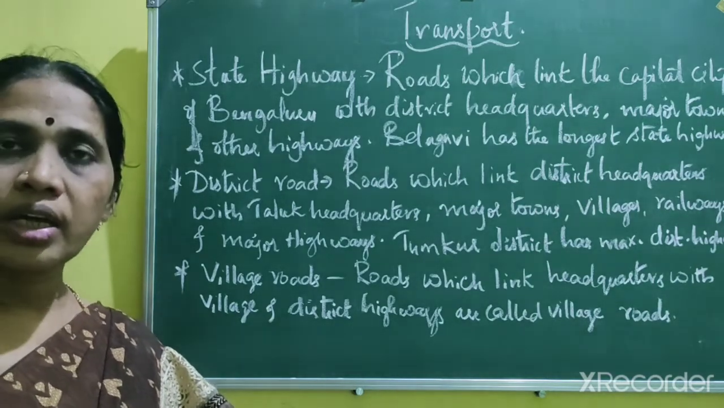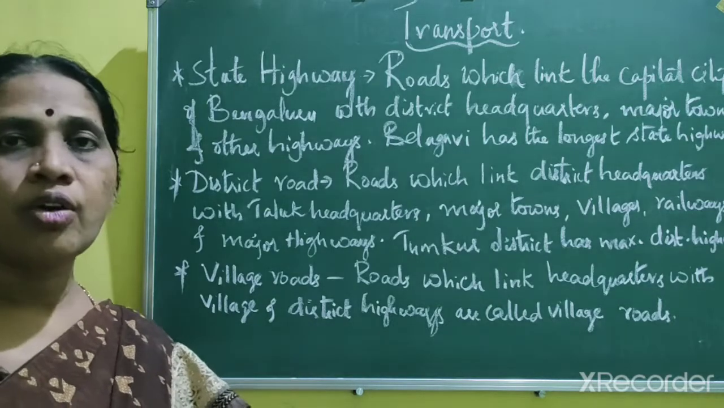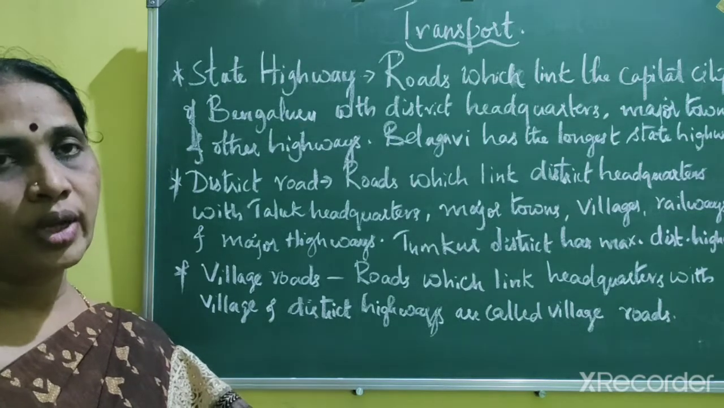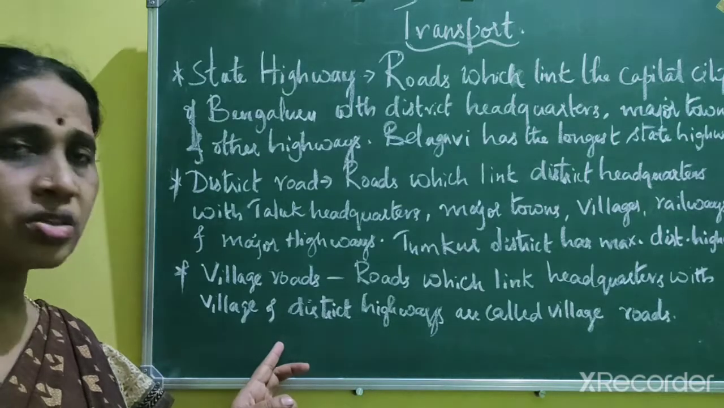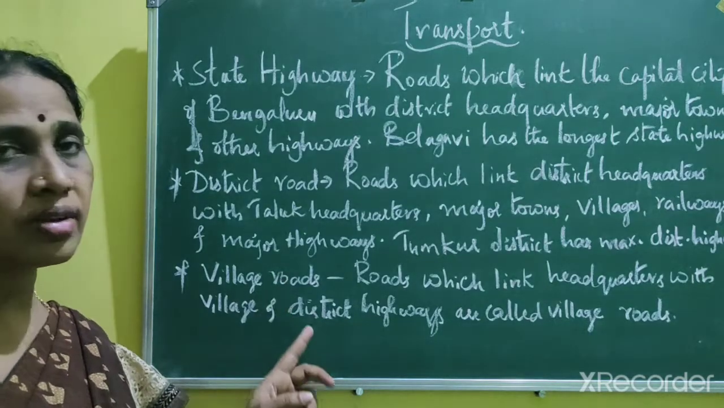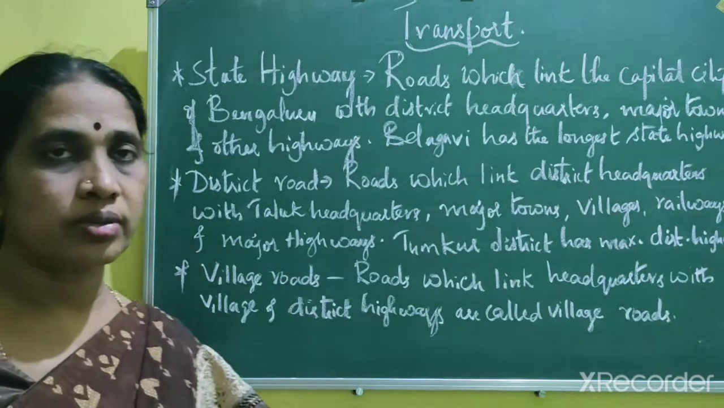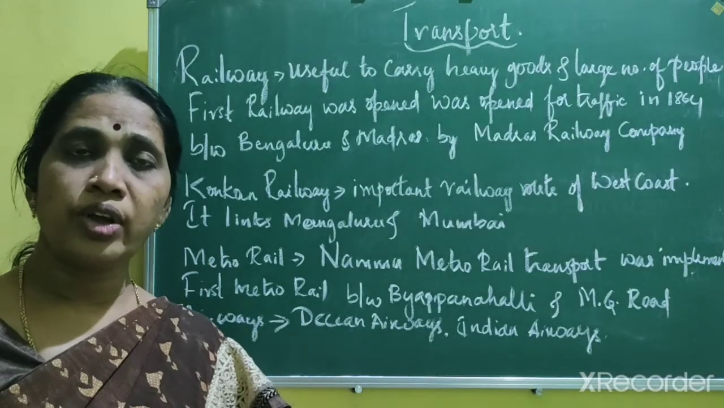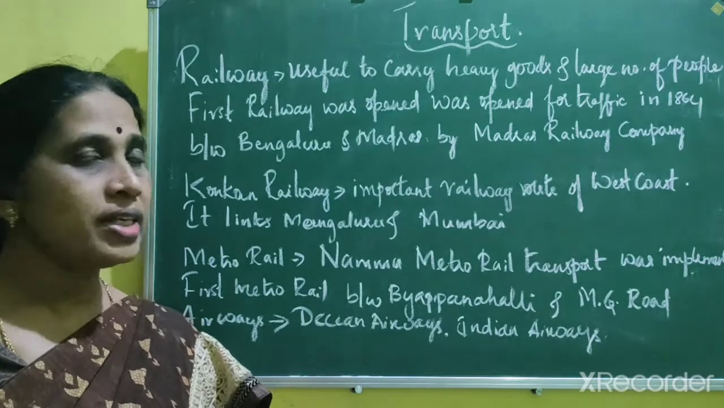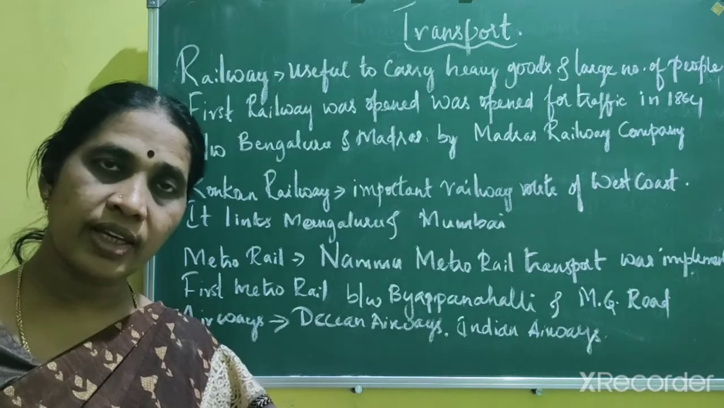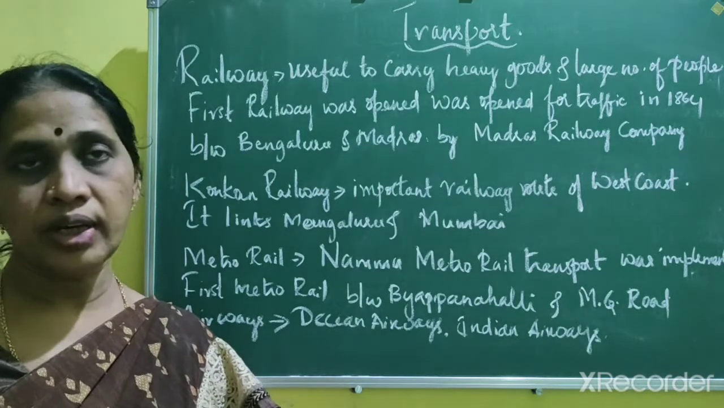Karnataka has about 1,47,212 kilometers of village roads. So this is about road transport. Now we know about railway. Railway is another mode of transport. It is the second most important mode of transport in Karnataka.